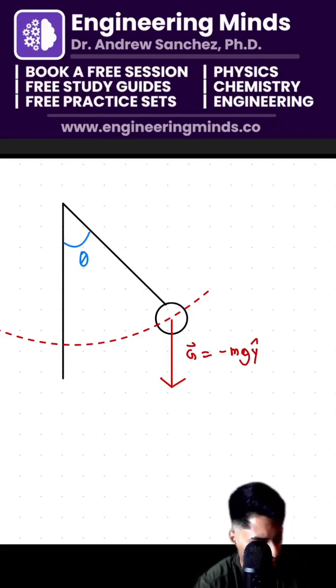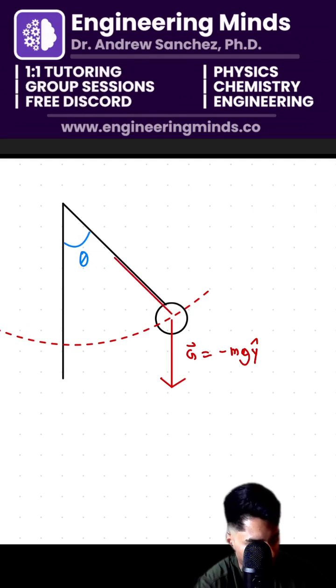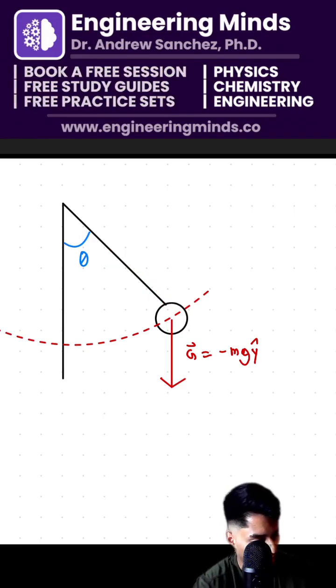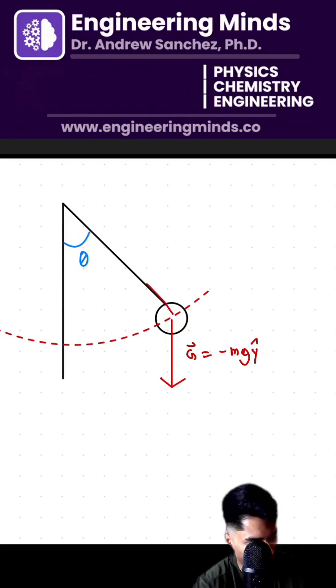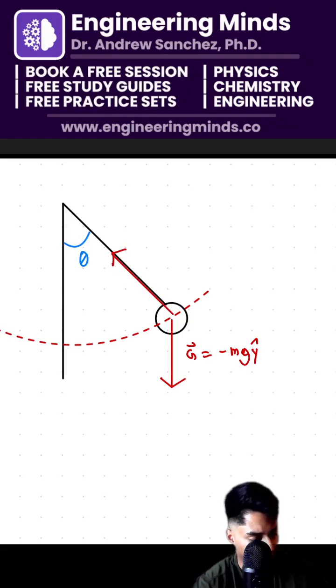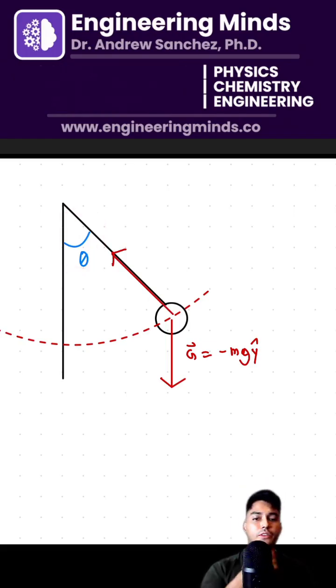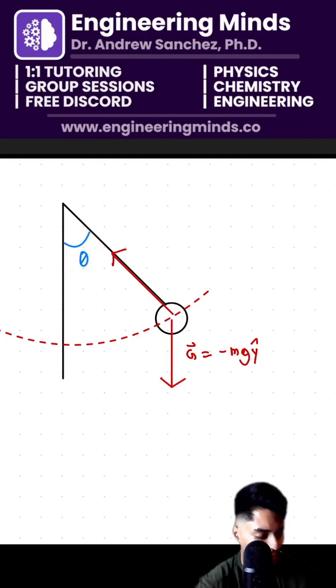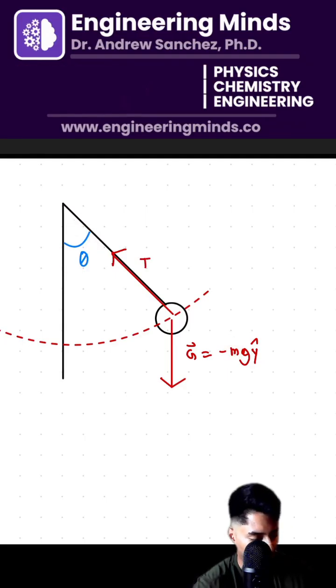Then we're going to draw our tension force, which is pointing in the direction of that string, just like that. And that is our tension force. And we have this angle theta, with cosine theta. All we need is the angle and the mass. And let's see if we can get the tension here. The tension might be required as well.